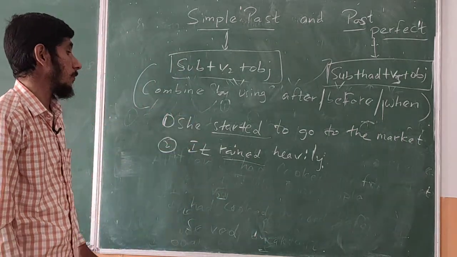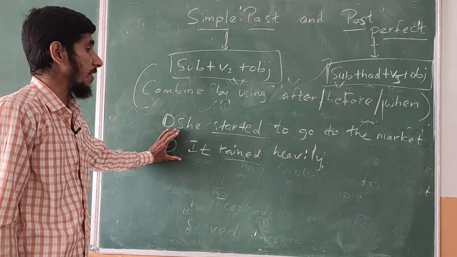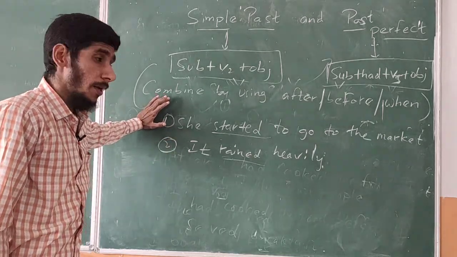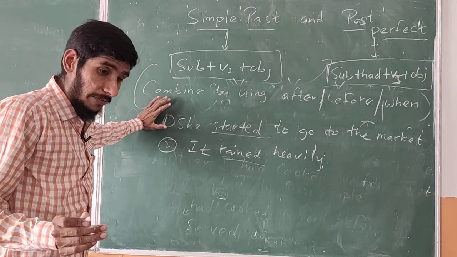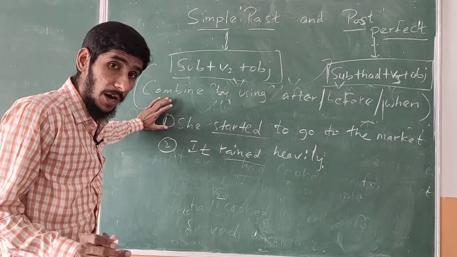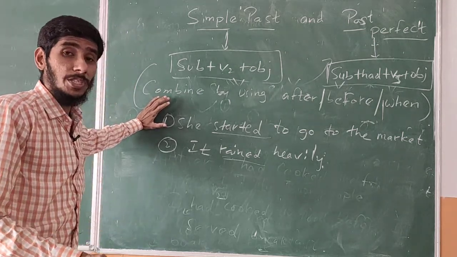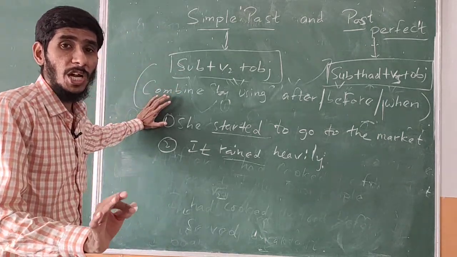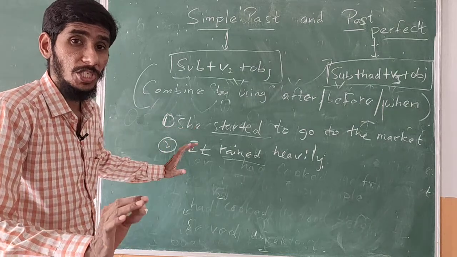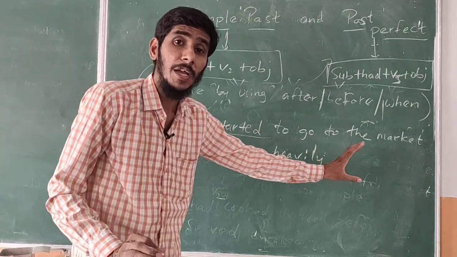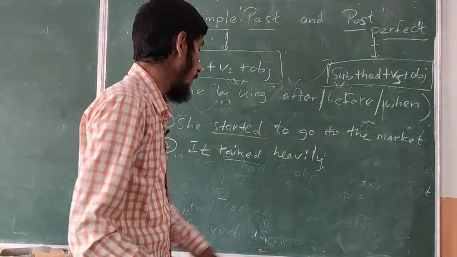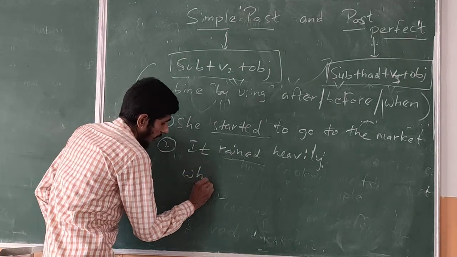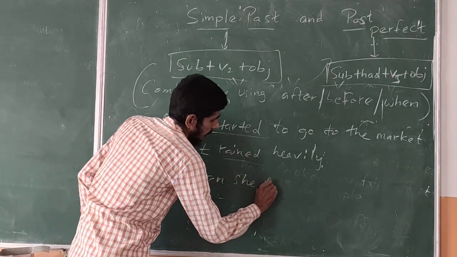If you read again and again, you see that it rained heavily is different, and when she started to go to the market is different. But it is not exact. We cannot say that when she started it rained, or it was raining when she started. So that's why the simple thing: both are simultaneous actions. When she started to go to the market, it rained heavily. Both are in the simple past.